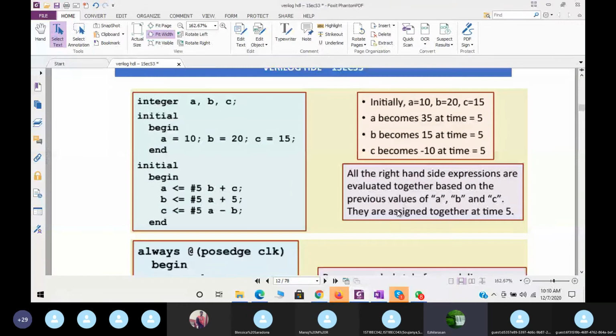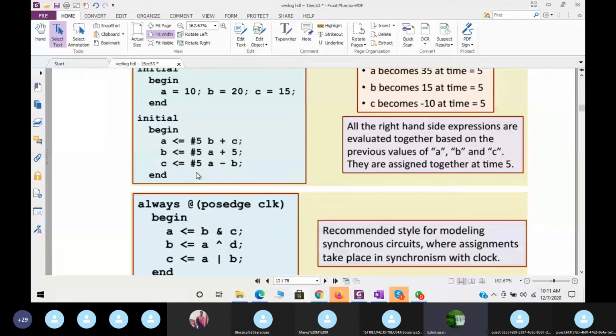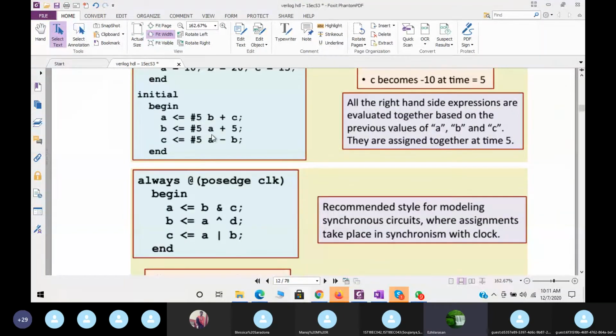See here, this is one simple example. The integers a, b, c. Initial begin, we initialize a equal to 10, b equal to 20, c equal to 15, then end. Then again I am going for initial begin, and we used non-blocking statements here.